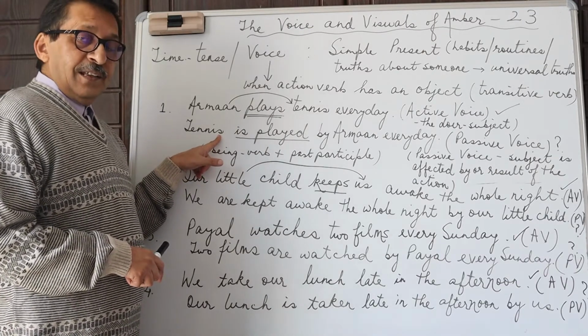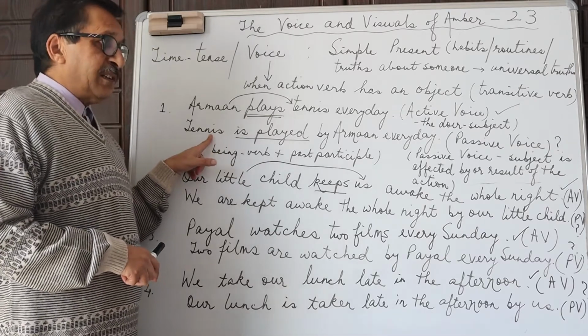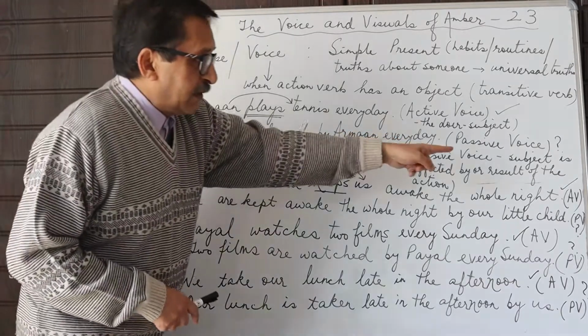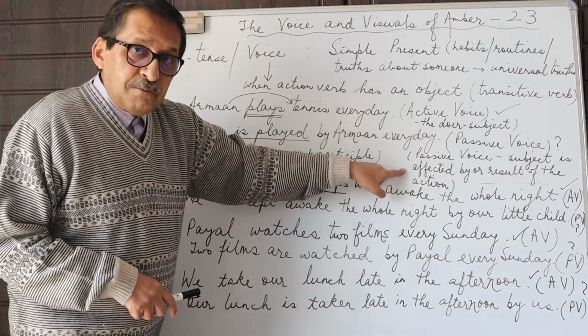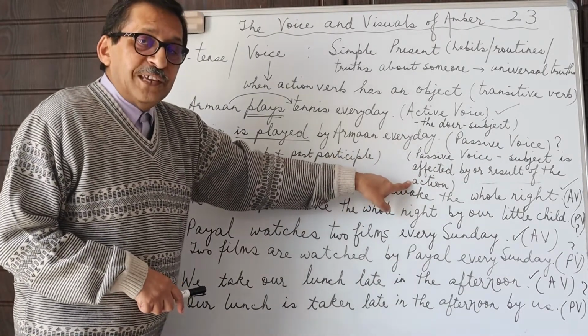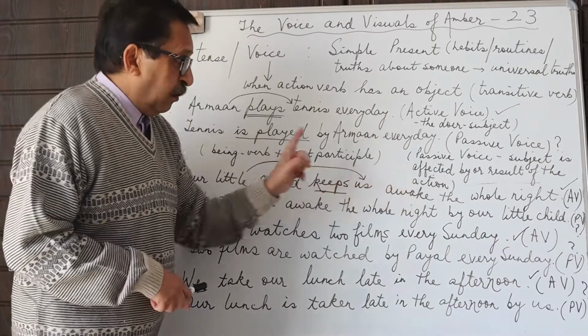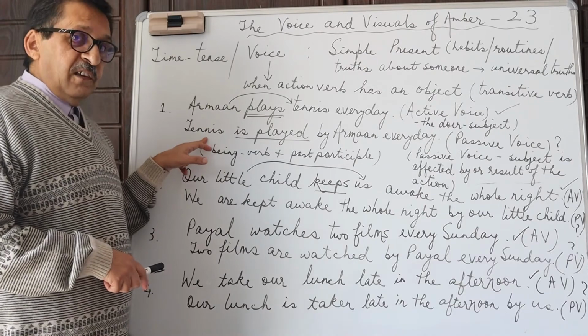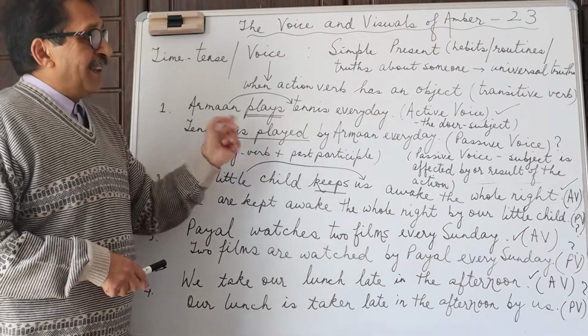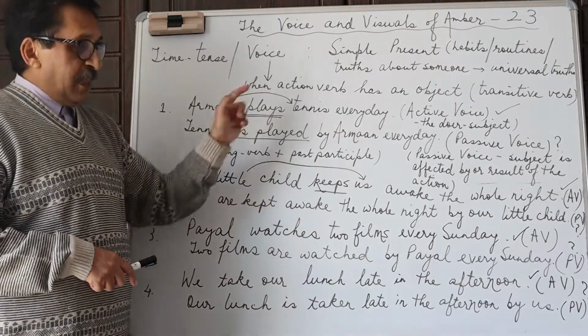So here, in the passive voice, the subject is not the doer. The subject is what or who is affected by or result of the action. It's no longer the doer subject. So tennis is not the doer. Tennis is the result of the action done by the doer.